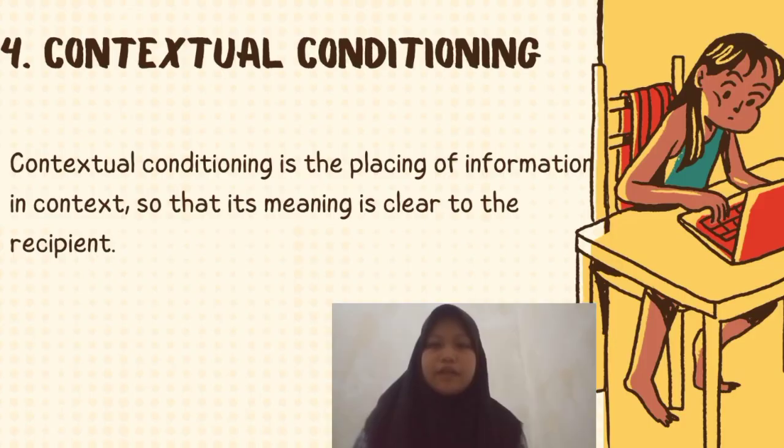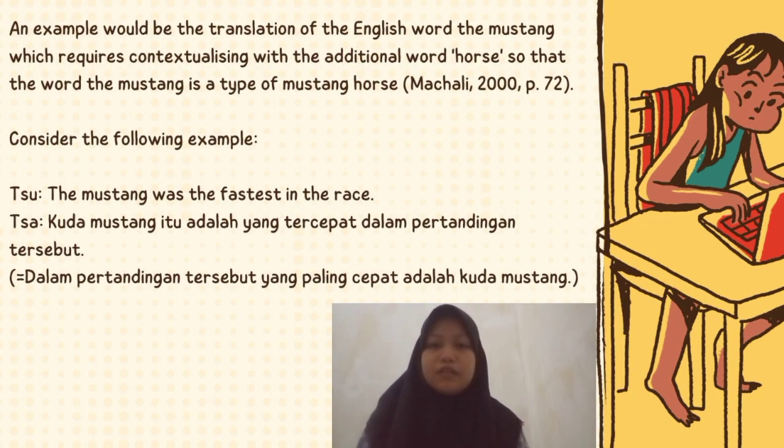Okay, so I will explain about contextual conditioning. Contextual conditioning is the placement of information in context so that the meaning is clear to the recipient. An example of this translation procedure is translating the English expressions good evening and good night into the Indonesian context or vice versa.